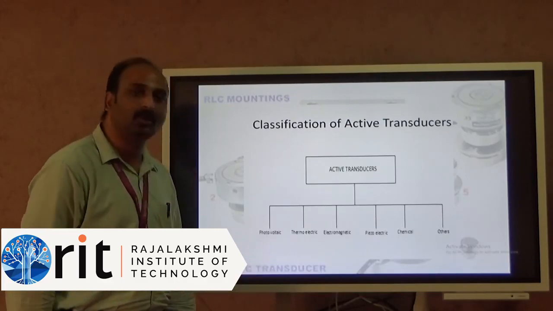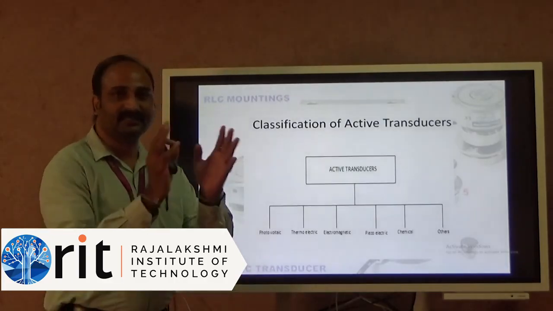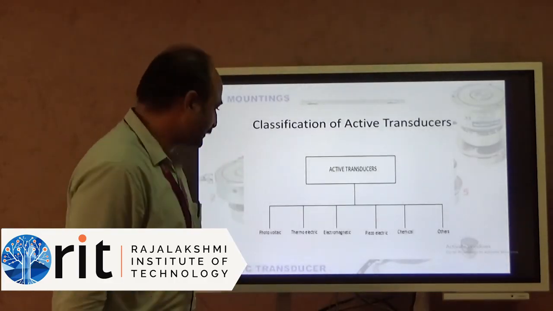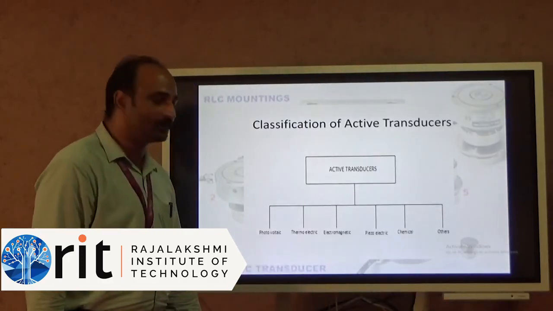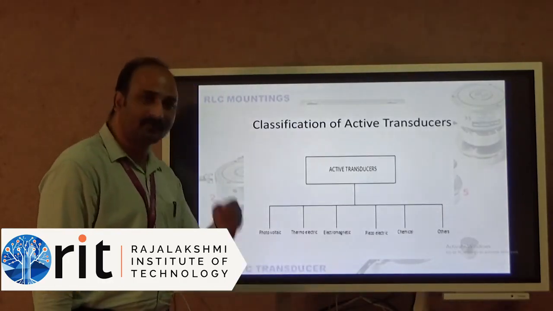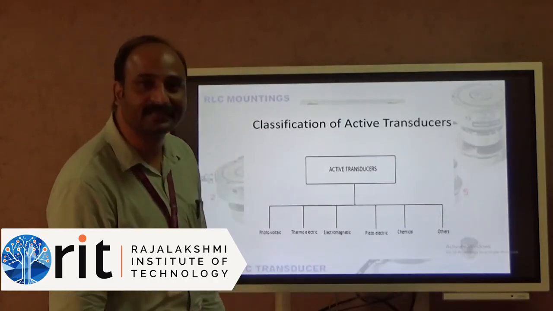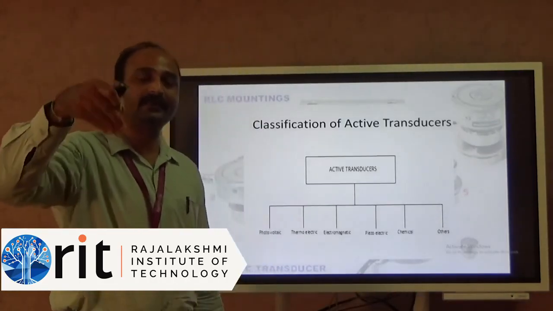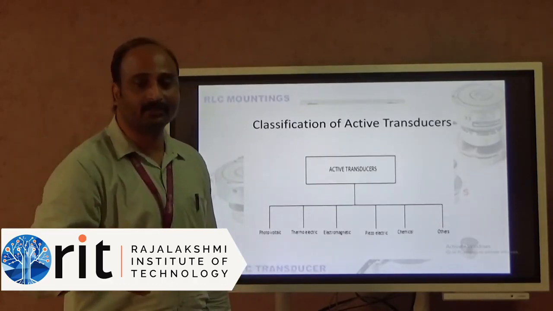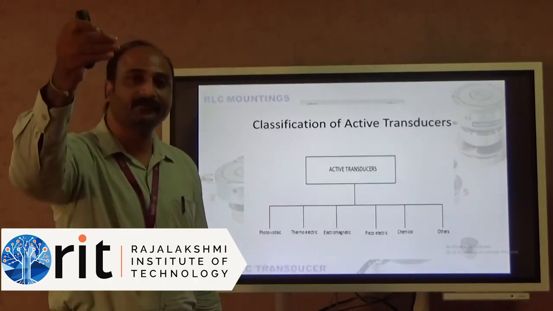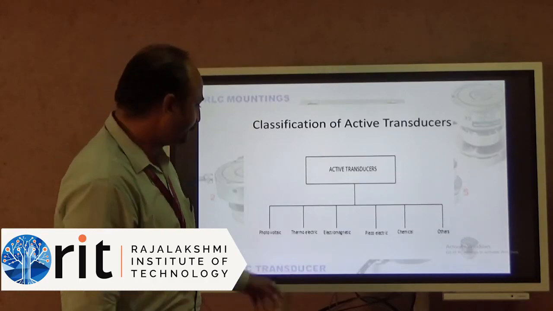The next one is thermoelectric transducer. The thermal heat is transferred into an electrical signal, then we call that a thermoelectric transducer. Electromagnetic transducer, the electromagnetic principle is used in this transducer. When there is a physical quantity variation, based on the electromagnetic principle, this physical quantity is converted into an electrical signal.